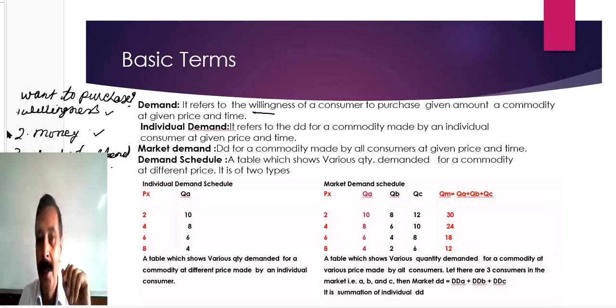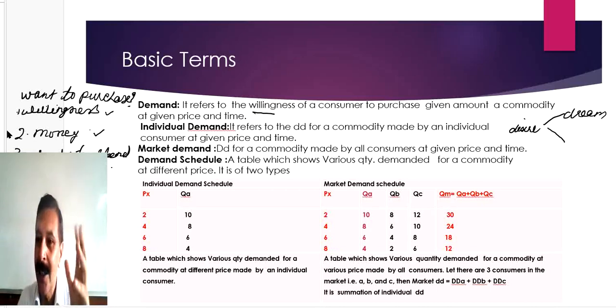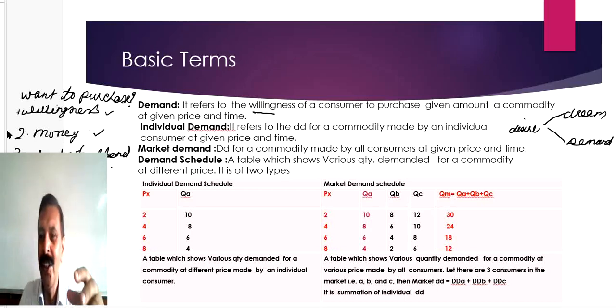Okay. Now, I have used three words just before this example. One is desire or willingness. Another word is dream. It's a very interesting concept. Economics is very interesting. And the third word is demand. All three are very closely associated, but have a difference of one word.